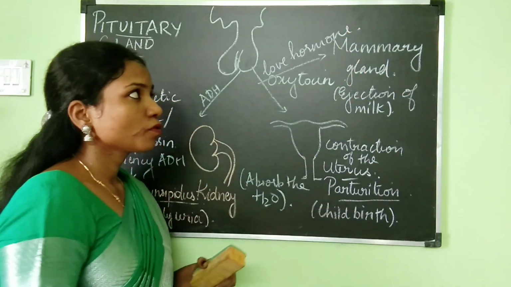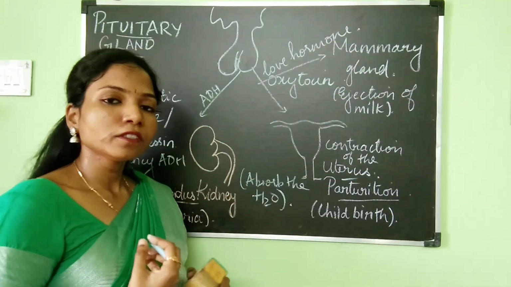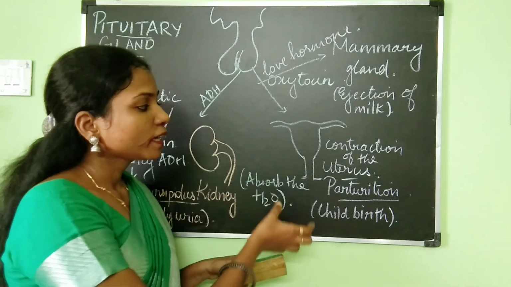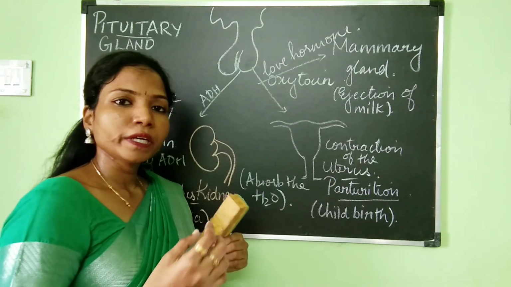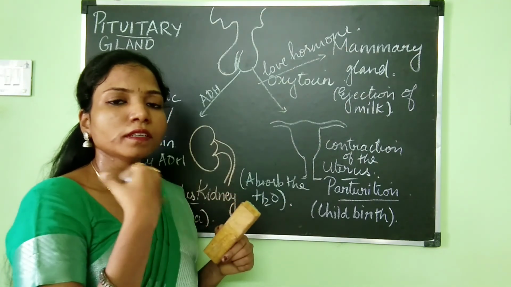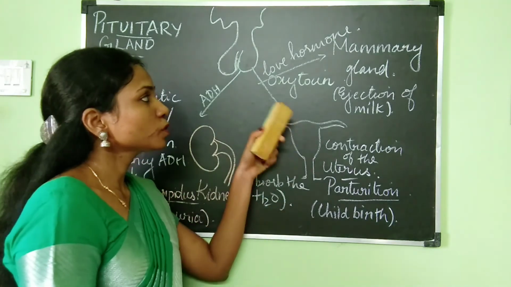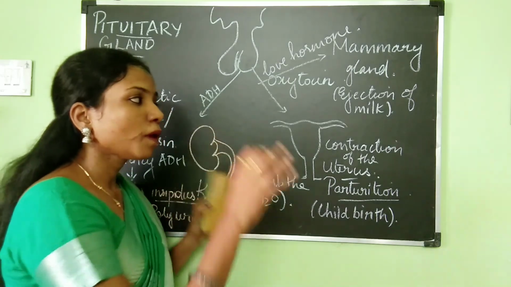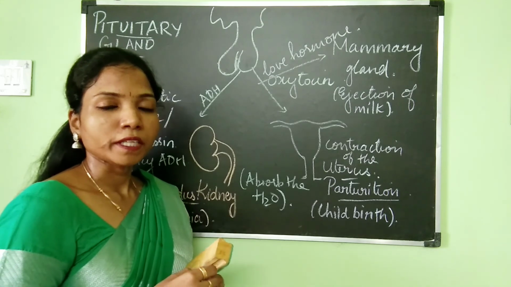Okay, and oxytocin is also called as the love hormone. So the reason why it is known as love hormone is because it is going to create a bonding. When a child is born, it is going to be creating a bonding, a love between the mother and the child. So that is why it is known as the love hormone. Okay, so this is about the hormones which are produced by the pituitary gland.